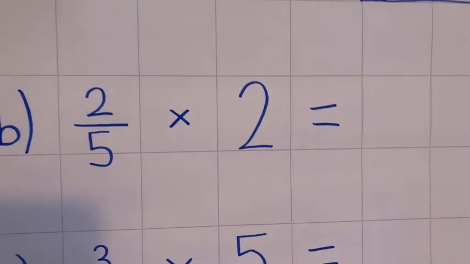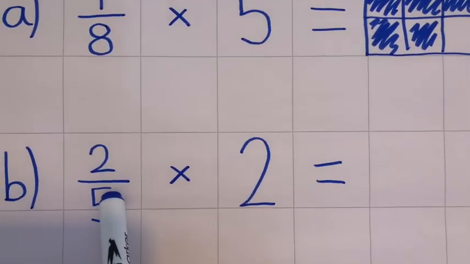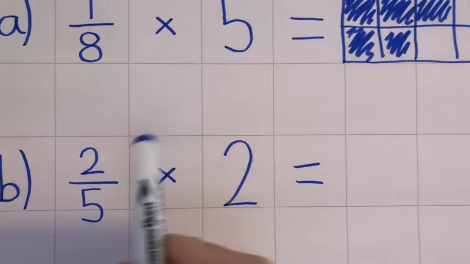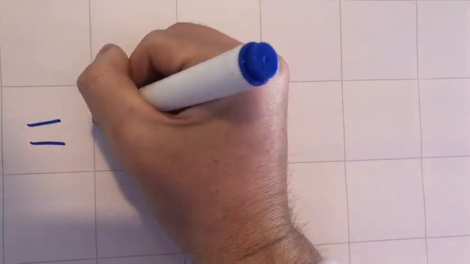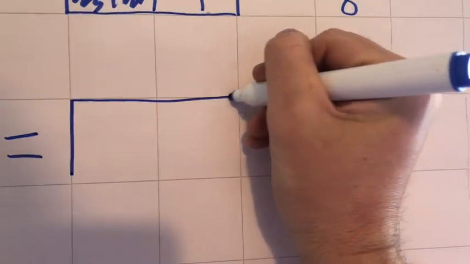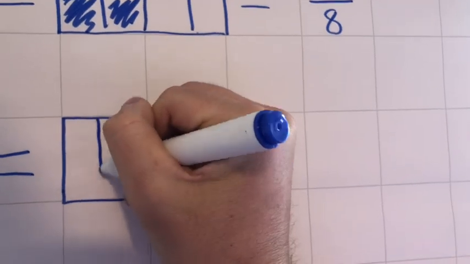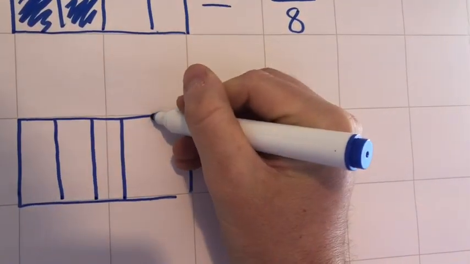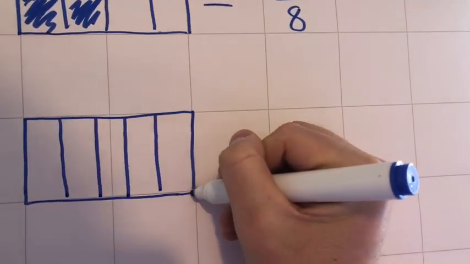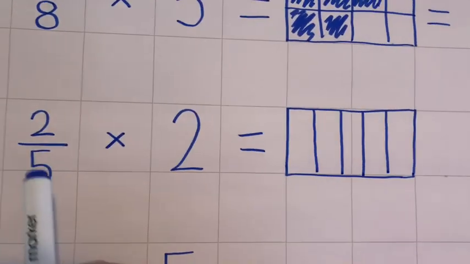Question 2, 2/5 multiplied by 2. So again, we're just using our times tables. This time, my box is going to be split into 5. So 1, 2. And remember, it doesn't have to be exact for a diagram, okay? This is just to help you see what's happening.